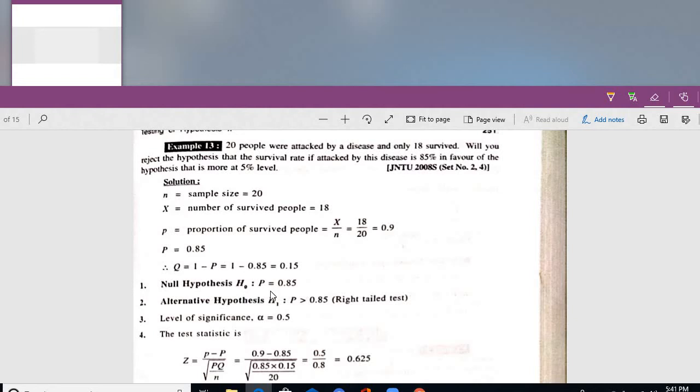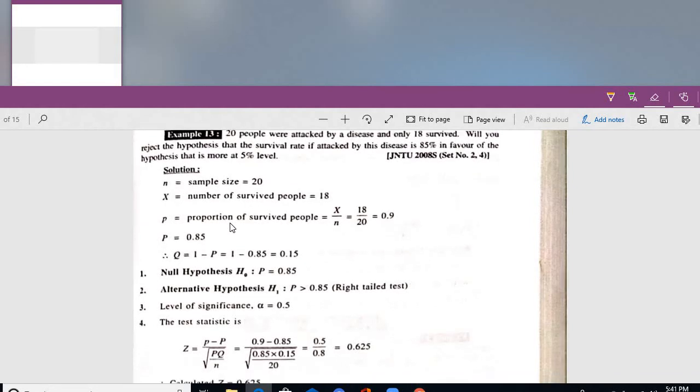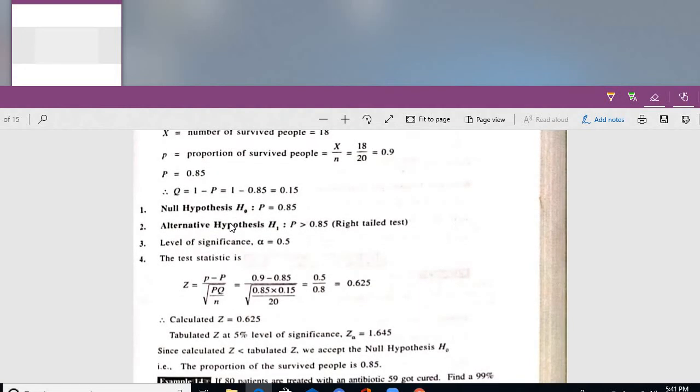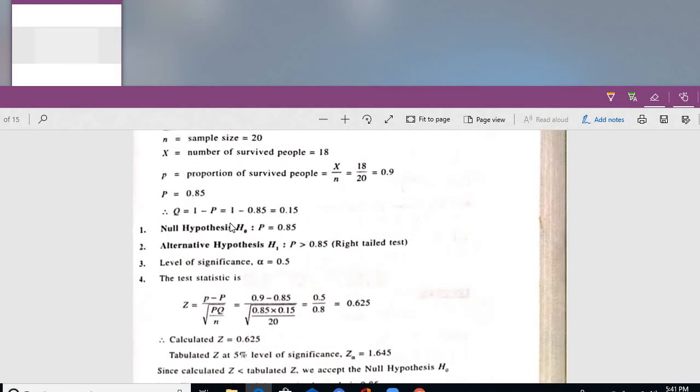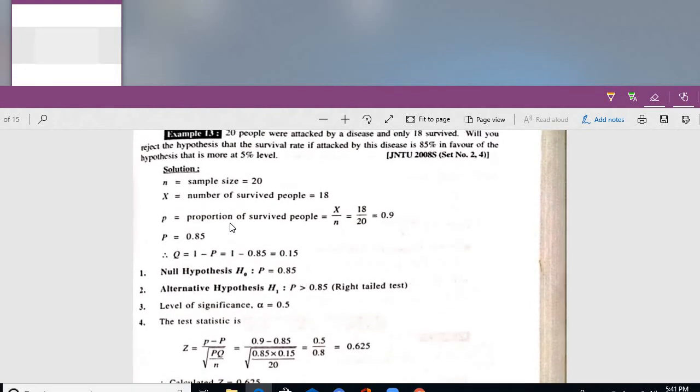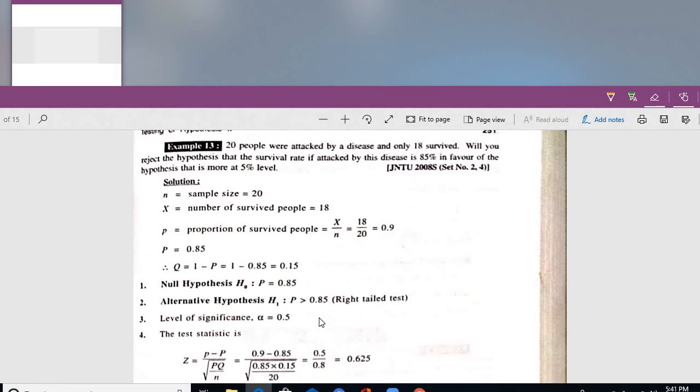Null hypothesis always protects the claim. Right now, this is a company or departmental issue, or a government or country issue, a disease I am talking about. Capital P is equal to 0.85, capital Q is equal to 0.15. If the survival rate is more than 85%, the claim will be wrong. So P greater than 0.85.